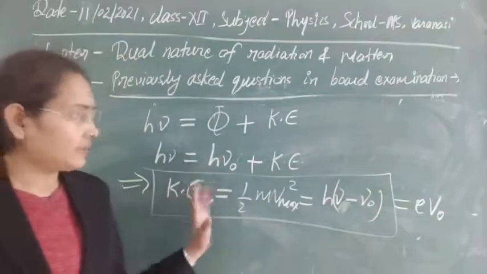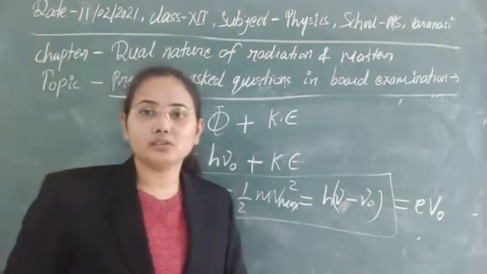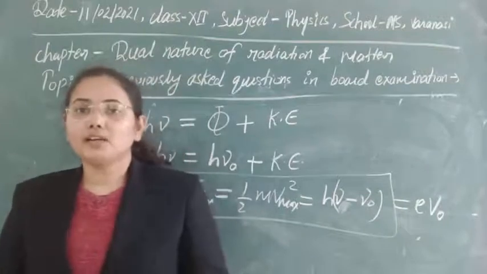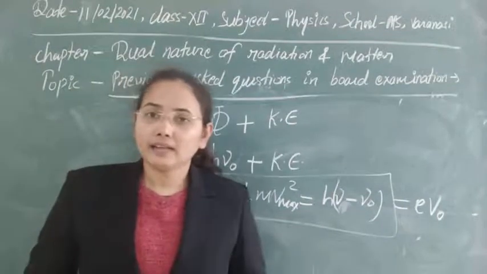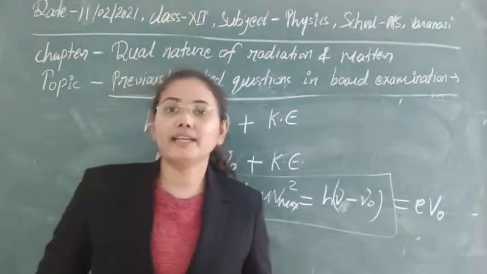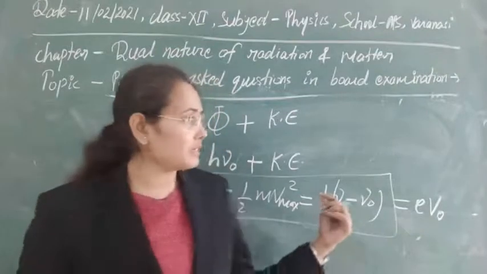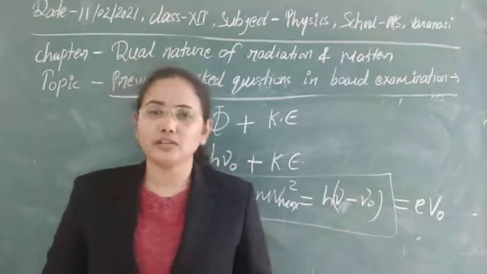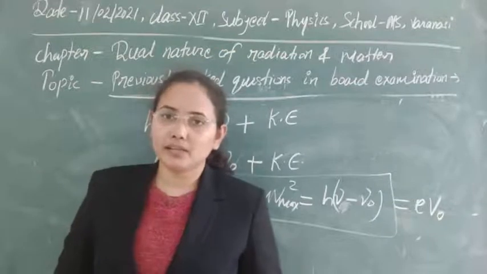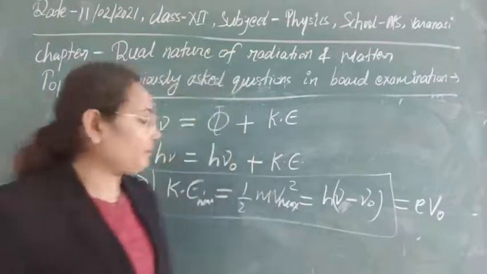The next concept is the stopping potential, or anode potential, which depends on the kinetic energy of the photoelectrons.